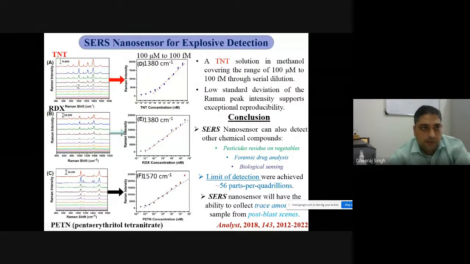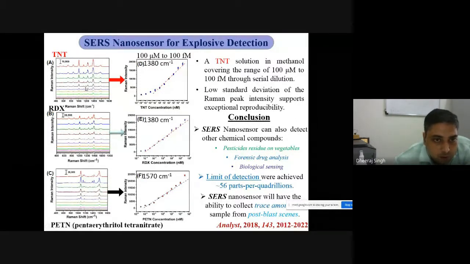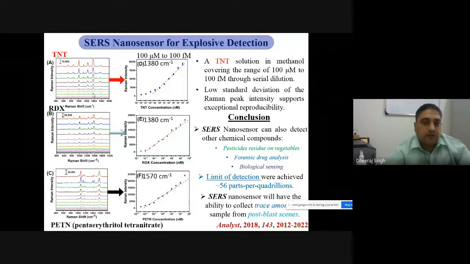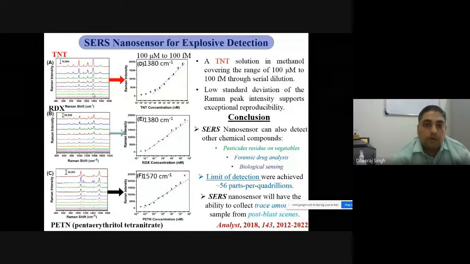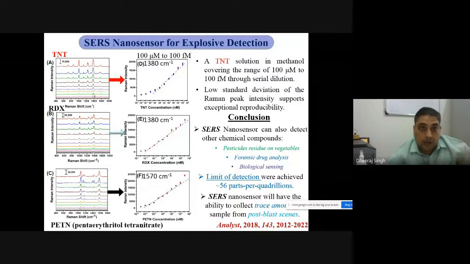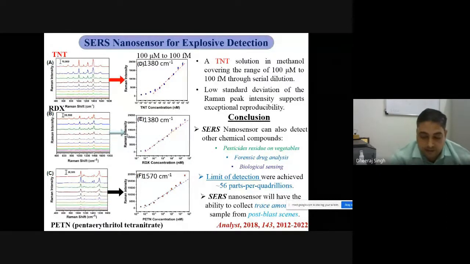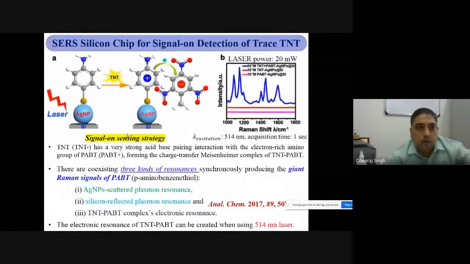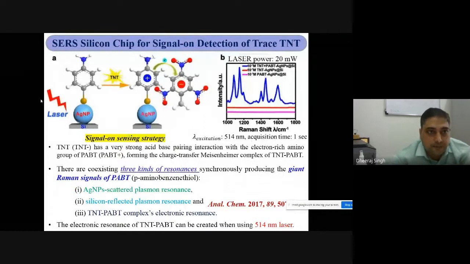Now, if you decrease the concentration of TNT in your sample, the concentration at which you still get the Raman signal is the limit of detection. It means that after applying the gold nano rod as a nano substrate, you can detect picomolar concentrations of the explosive material using this Raman technique. In a similar way, various nano substrates can be prepared in order to detect explosive material like TNT using Raman signal.